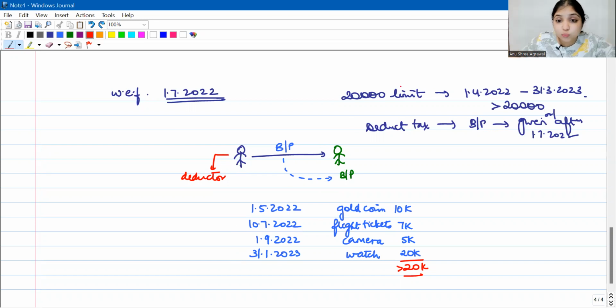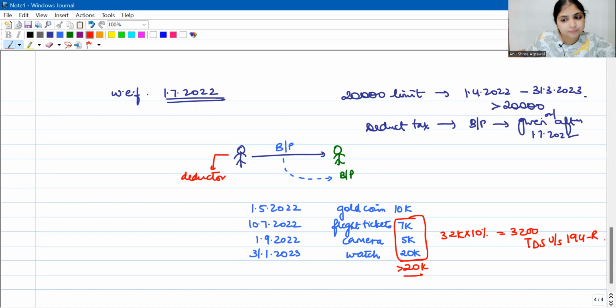So when I'm checking the 20,000 limit, here I will consider the entire year. But when I'm deducting tax, I will deduct tax only on those benefits and perquisites which were after 1st July 2022. So this is going to be totally 32,000. 32,000 into 10%, 3,200 will be TDS under section 194R.